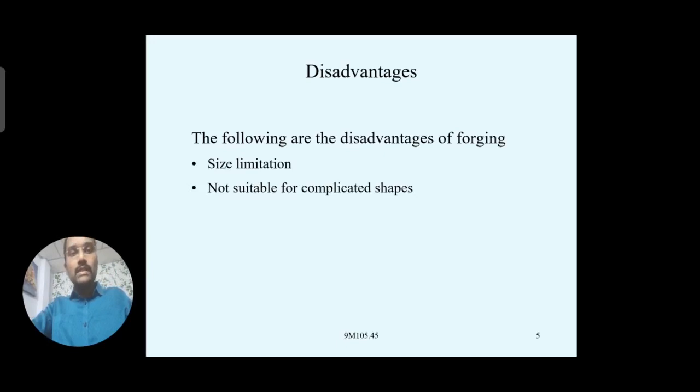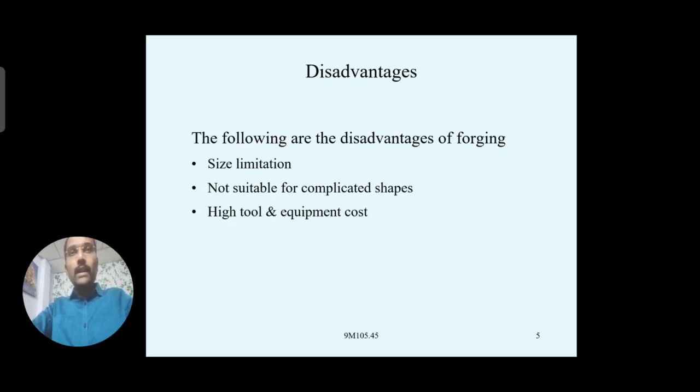So this cannot be done with the help of forging. There is a certain size limitation for this forging process. Wherever there is a complicated design, only simple structured or simple formed metal objects can be made with the help of forging. Where the complexity of the design is more, those types of shapes cannot be obtained with forging.